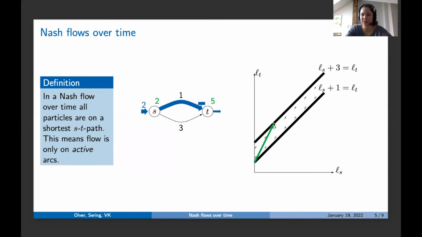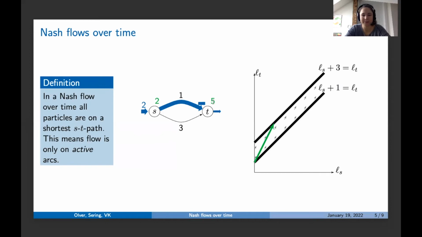This is an interesting point again, because we hit this black line. And what does this mean? This means the black arc gets active. So let's look here. When a particle starts here at time 2, then going along the upper arc gives 2 plus a transit time of 1 is 3, plus a waiting time of 2 is 5. The waiting time of 2 is hidden here. So going along the upper arc results in this 5, but going along the lower arc allows us also to reach at time 5. So if we start here at time 2 and go along this arc, we do not have to wait. We will be here at time 5 as well.